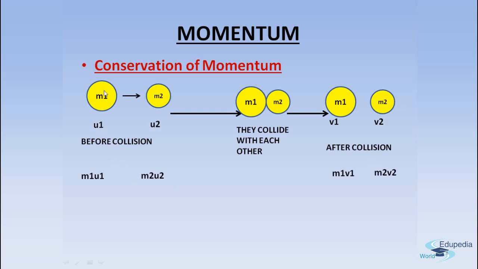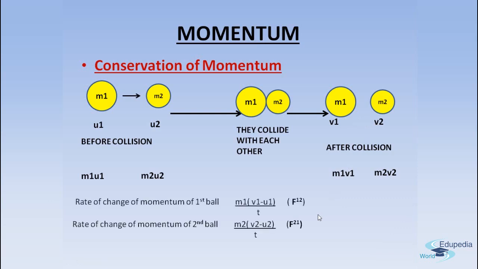So let's say that before collision, the momentum of the first ball, with mass m1, is m1 into u1. And the momentum of the second ball with mass m2 will be m2 into u2, right? Because what is momentum? Momentum is mass into velocity. After collision, these momentums will be m1 into v1 and m2 into v2, because now v1 and v2 become the final velocities of the 2 balls, right?